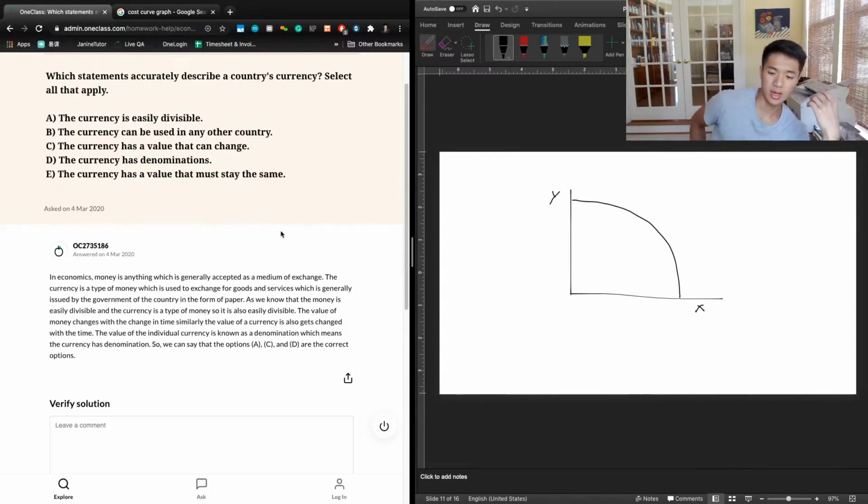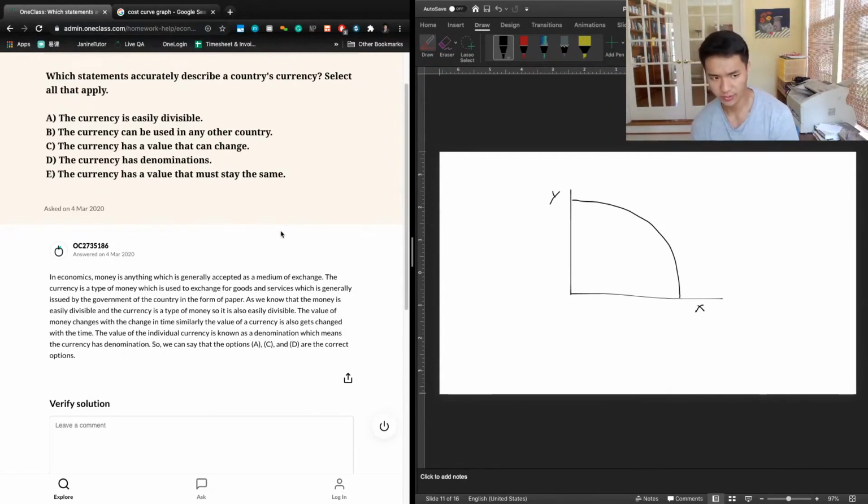And finally, E, the currency has a value that must stay the same. And again, we know that's not the case. C says in the real world that the value of currency can fluctuate based on inflation and deflation, so it's not necessarily staying the same, but as long as it has generally the ability to store value, that currency fulfills that store of value function. So A, C, and D are the correct answers here.